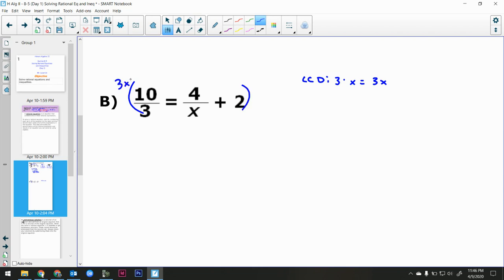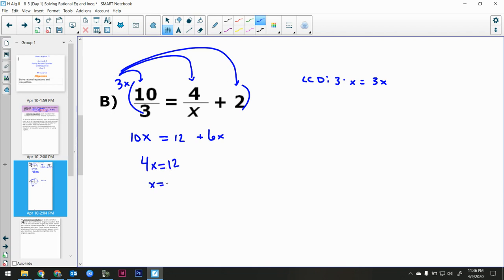So that means I multiply through my entire equation by 3x. Now, when I do that here, that 3 is going to cancel out, leaving me just the x to multiply in. So 10x. Here, the x is going to cancel out, so just leaving me the 3 to multiply in. 12. Here, nothing is going to cancel. 6x. That's quite an easy equation. 4x = 12, so x = 3.